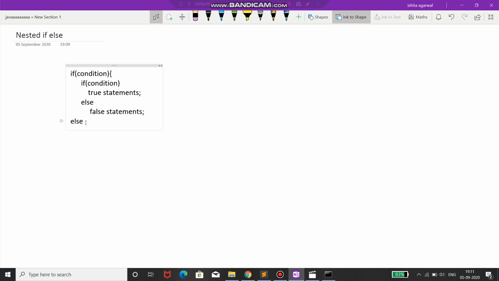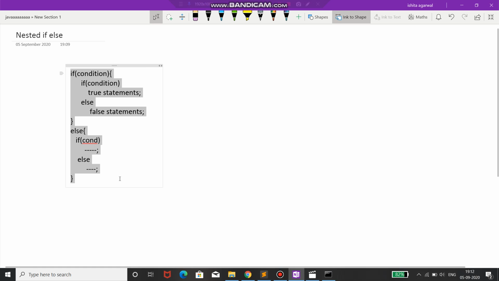In this else I can write again if and then a condition and some lines of code, semicolon, and then a nested else also, and again some conditions. Then we will be closing this. I forgot to close this if bracket, so here I'm closing it. So this is my whole nested if else.